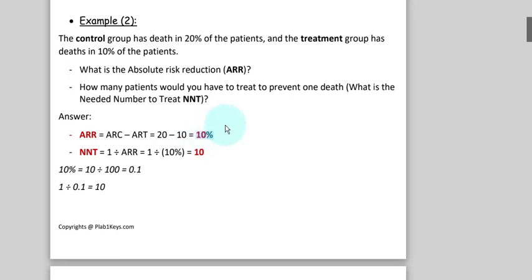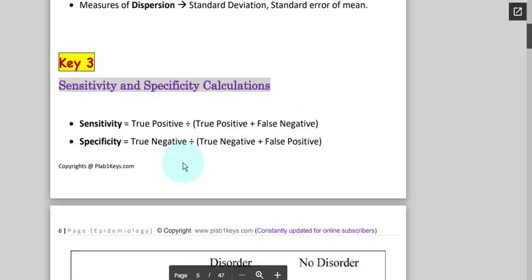These are reciprocal of each other. Now if you read the notes, it will be crystal clear to you what the definitions of absolute risk reduction and number needed to treat are. Now comes the topic of sensitivity and specificity. What is sensitivity and specificity?